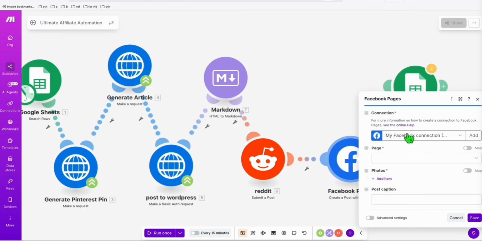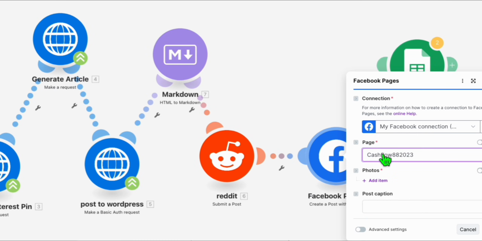Now, since I already have my Facebook connection, guys, just a reminder, make sure you have an aged Facebook account. If it's a new Facebook account, I think Facebook will ban you when you are posting. So make sure it's an aged account, and create a page. Now, I created my sample page in my actual personal account.